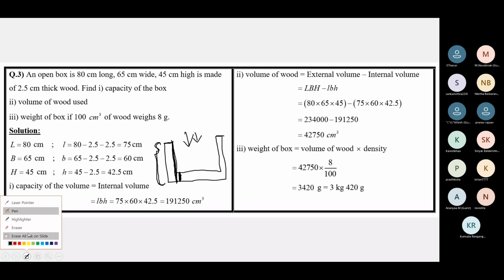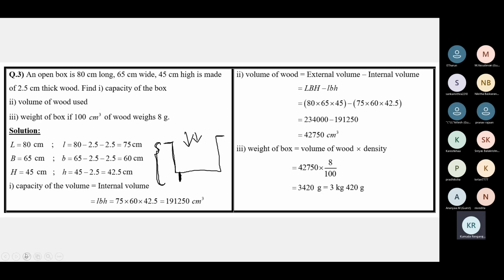Minus 2.5. This portion will be the internal height.